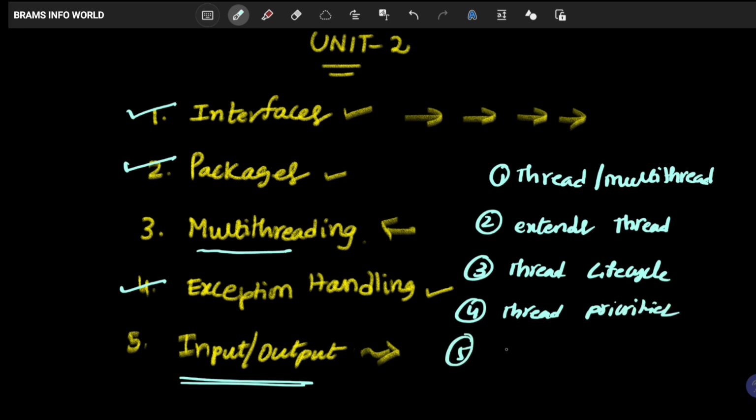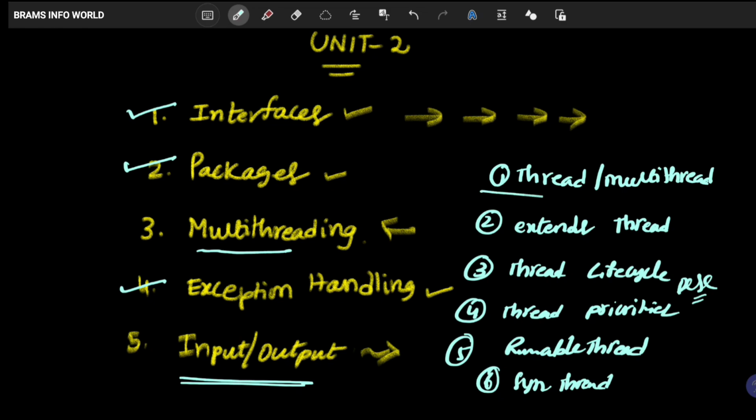We have to discuss that, and runnable thread, and also you can find synchronization of thread. See, every topic's notes are available in the description. You can also find the notes in the description.